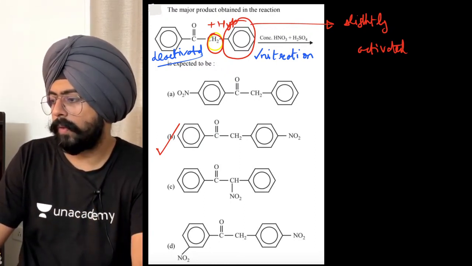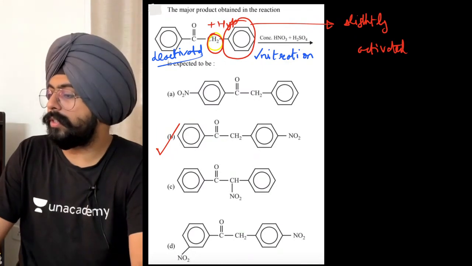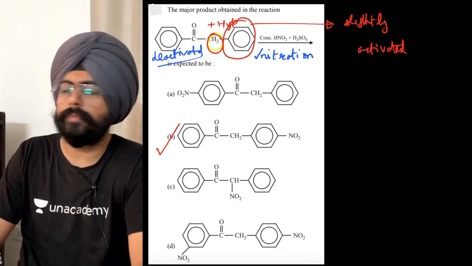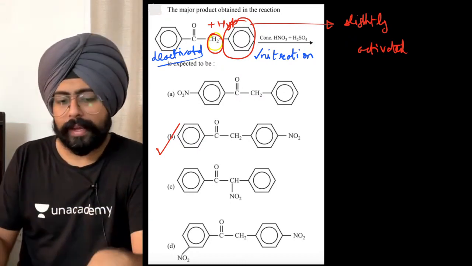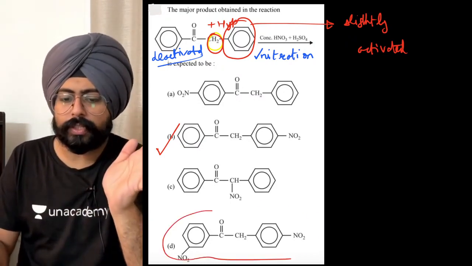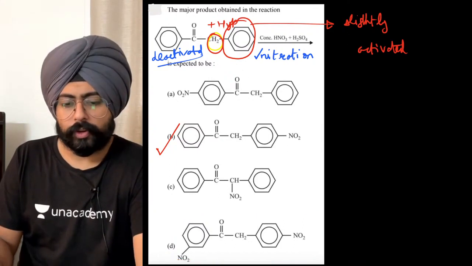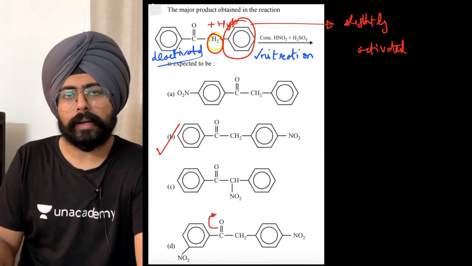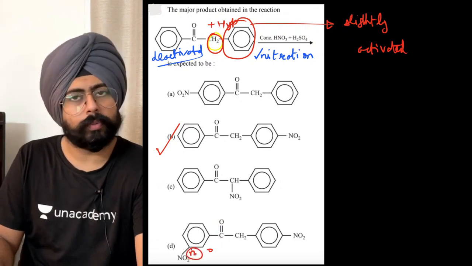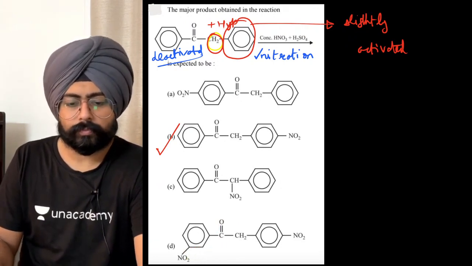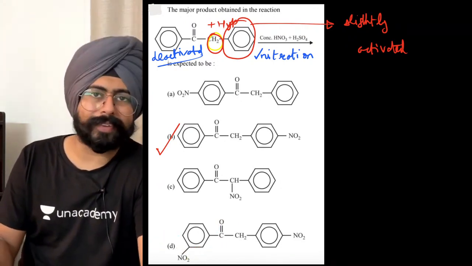Rudrashish is now saying if we have excess of a reagent, assuming that we force the second nitration, where should the other nitro go? If we force the nitration for the second time, this would be the product, because it is a deactivating meta directing group. So this is ortho to this group, this is meta to this group. Alrighty, in that case D would be the correct answer.